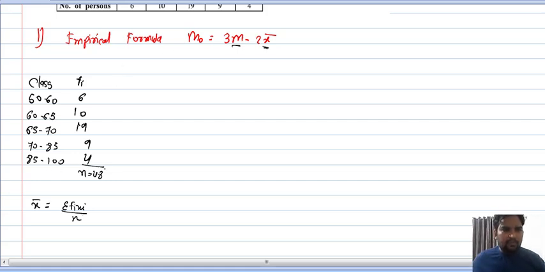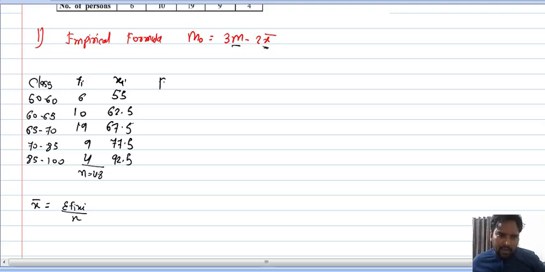So x bar formula is sigma fi xi, and so we need to find xi here. So 50 plus 60, 110 divided by 2. So my class mark will be 55. Yes or no? Then after, 60 plus 65, so my class mark will be 62.5. Then my next class mark will be 67.5. Then 70 plus 85 divided by 2, so my class mark will be 77.5. Then 85 plus 100 divided by 2, so my class mark will be 92.5.